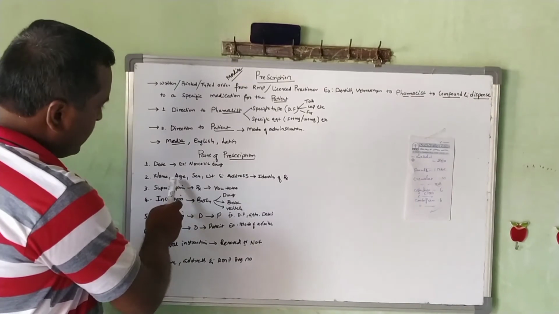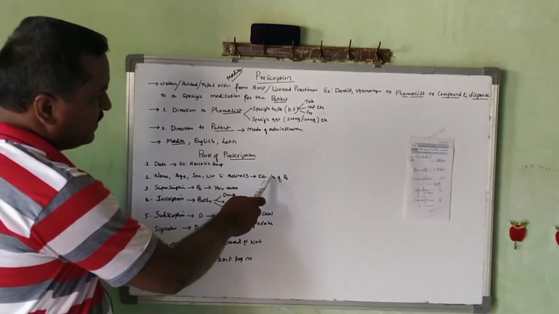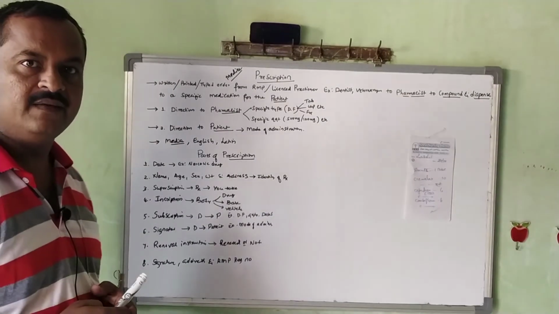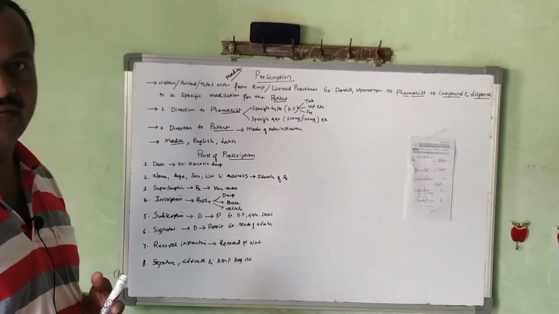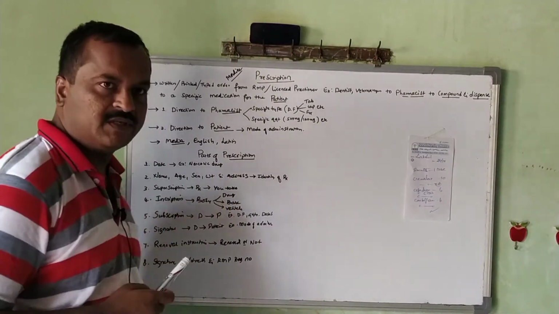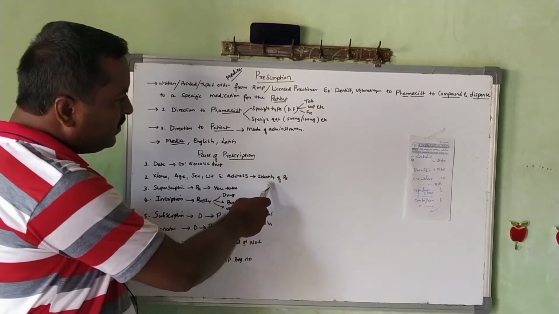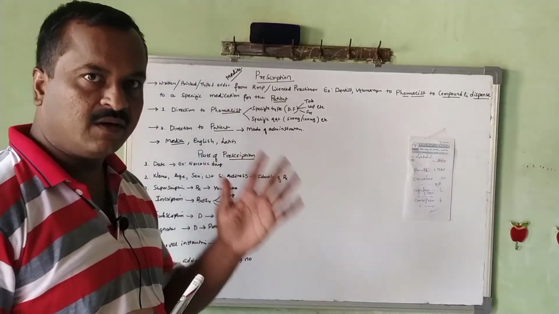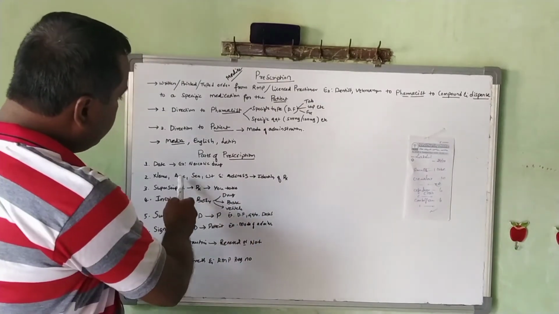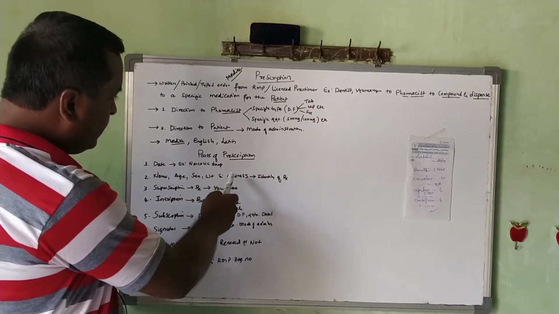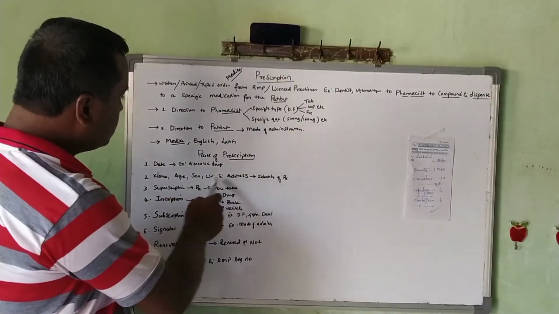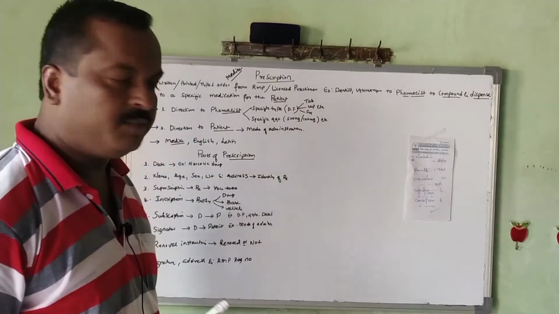Coming to the next one, name, age, sex, weight and address of the patient. This is very much important specifically to identify which patient, from which locality, and the age, name, sex and weight of the patient. If these details are not written in the prescription by the prescriber, it is the responsibility of the pharmacist to write the name, age, sex, weight and address for identification of the prescription. Hence it is very much important for the identity of the patient.